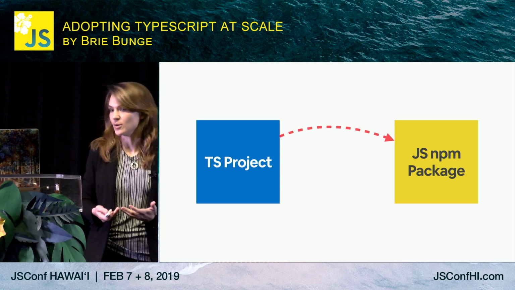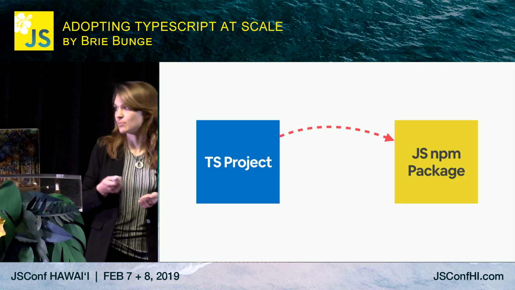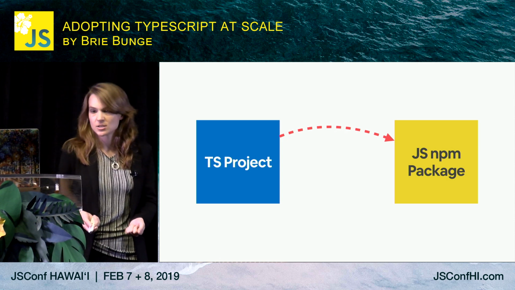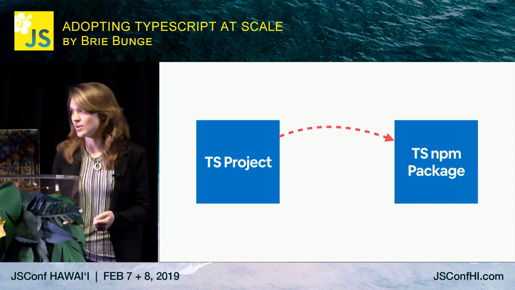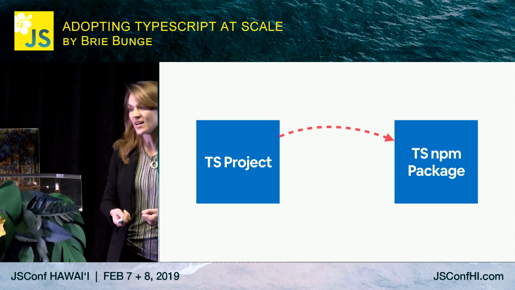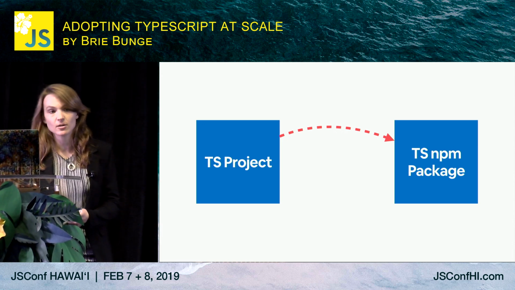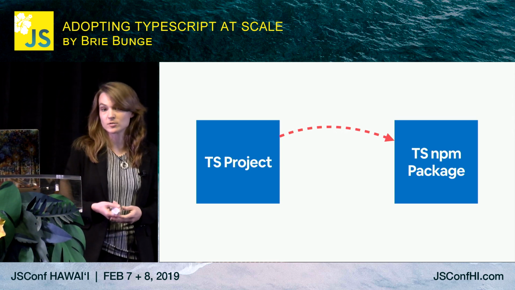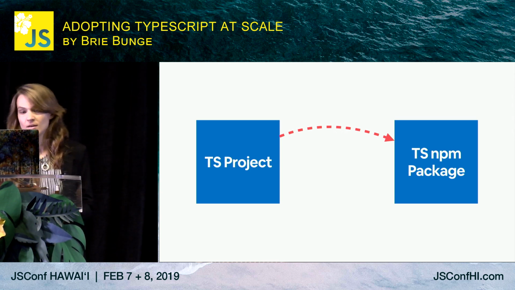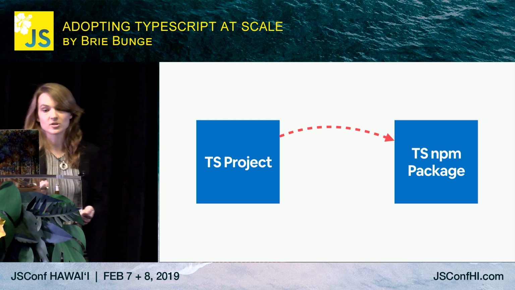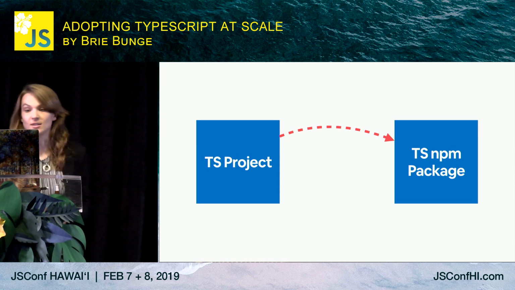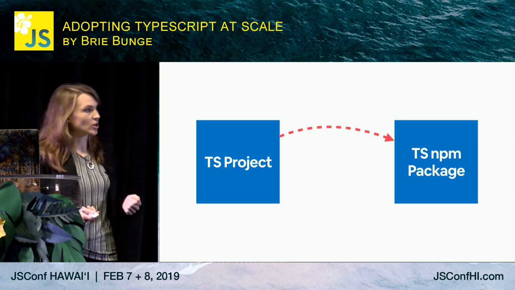So this is the predicament we have. We have our TypeScript project that depends on a JS NPM package. How do we get types for that package? It would seem like the package needs to be converted to TypeScript first. But that's problematic because we'd be blocked on the maintainer converting it, and maybe they're reluctant to do so because at the early phases of our proposal, it wasn't sure we were going to move forward with it. But on the flip side, in order for developers to have a good experience with TypeScript, we needed that type safety. So how do we get around this seeming chicken and egg problem?